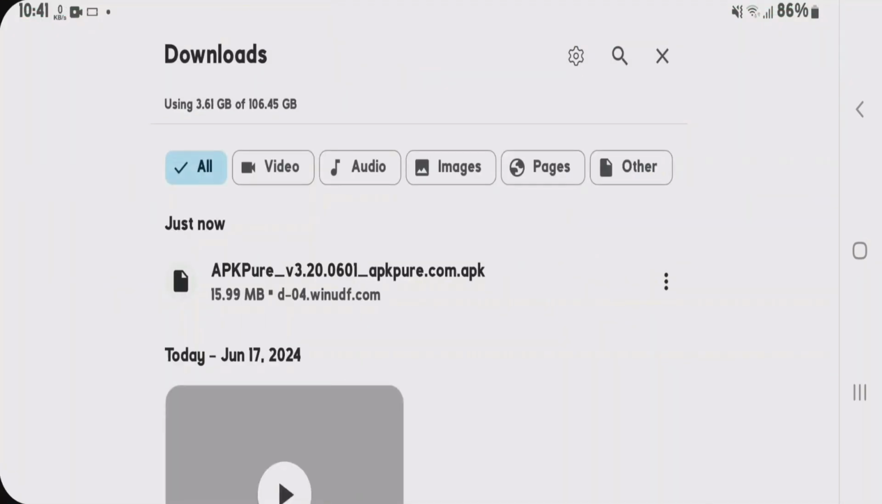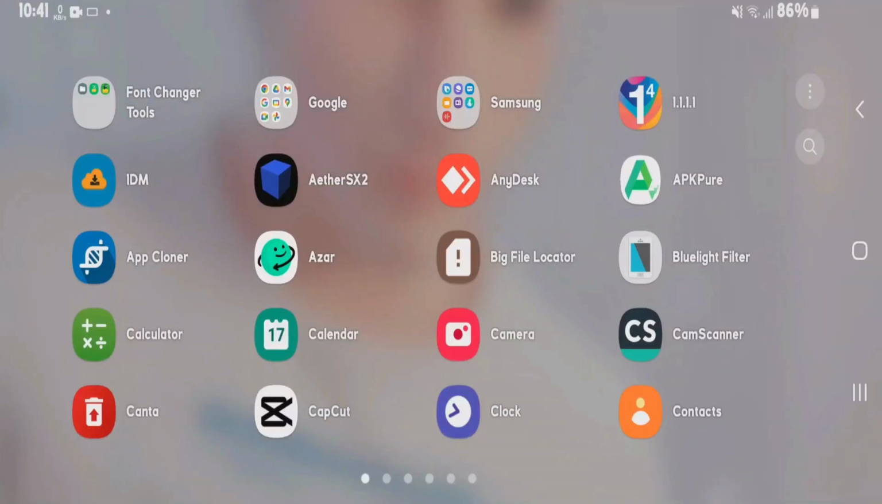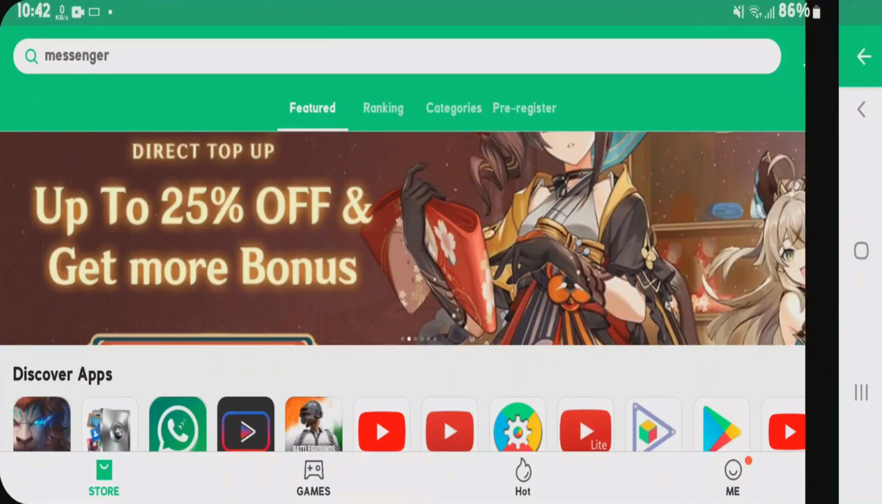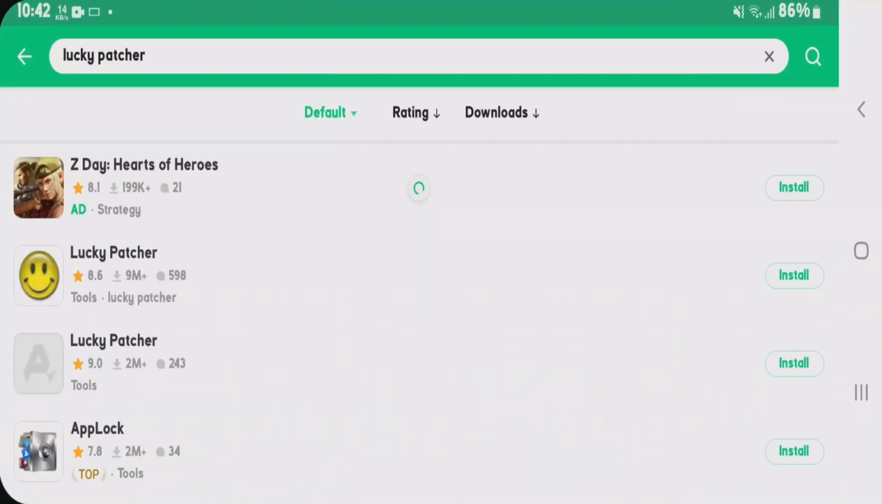So now let's go to the home screen and directly launch it. As you can see, I have the APK Pure here. Let's launch it. After it launches, you can allow the necessary permissions here, allow. And on the search box on the top, we can search in here Locky Patcher. I'm going to choose the latest version, that is 9, and tap on install.